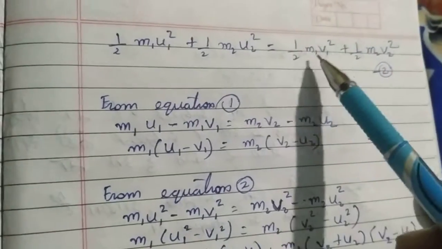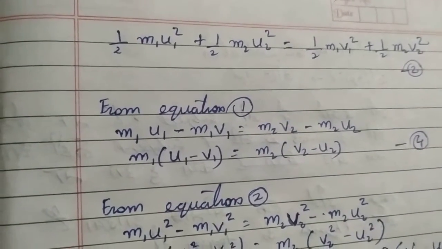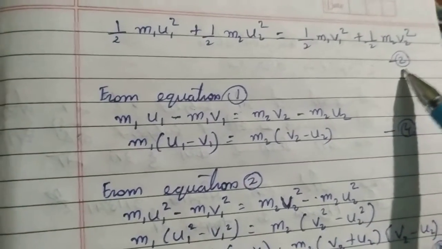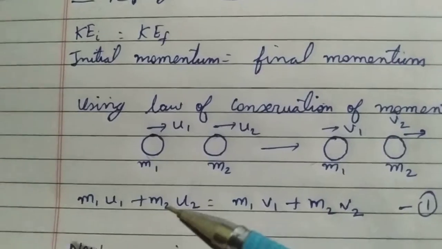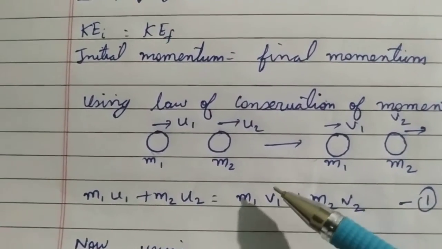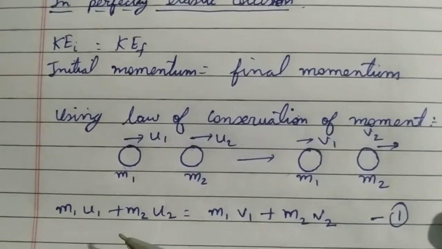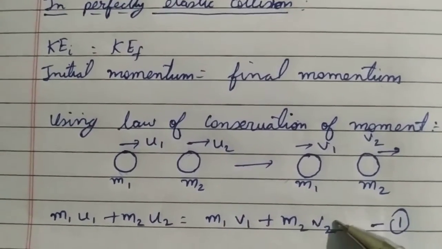That will be half m1 v1 square plus half m2 v2 square. Let it be equation number 2. Now we will use equation number 1. In equation number 1, we will shift this m1 term towards the left hand side, and this m2 u2 term towards the right hand side.